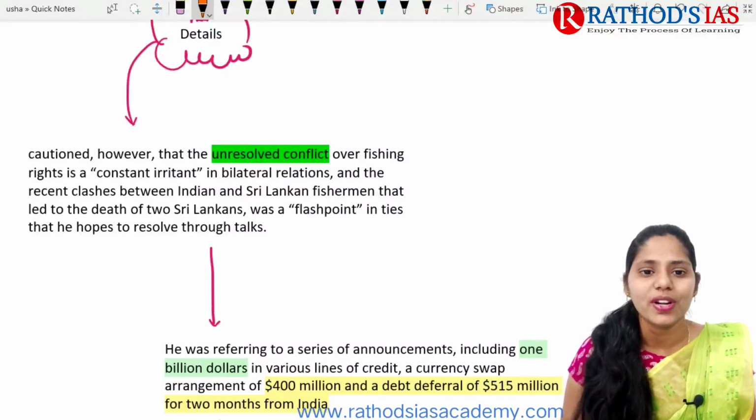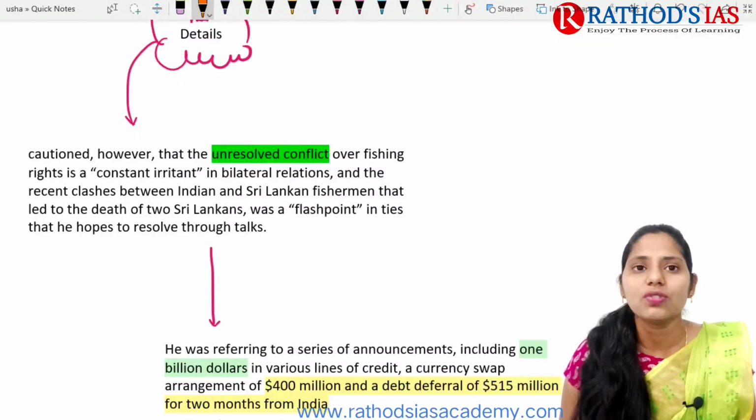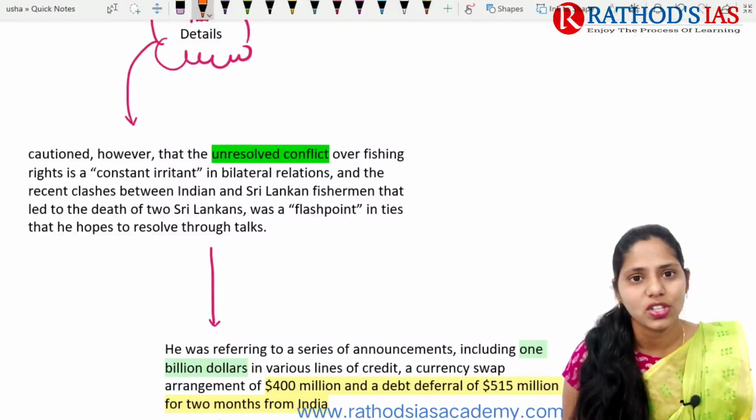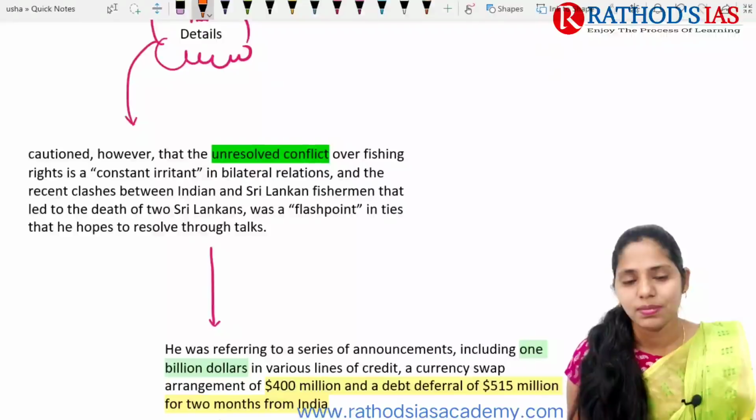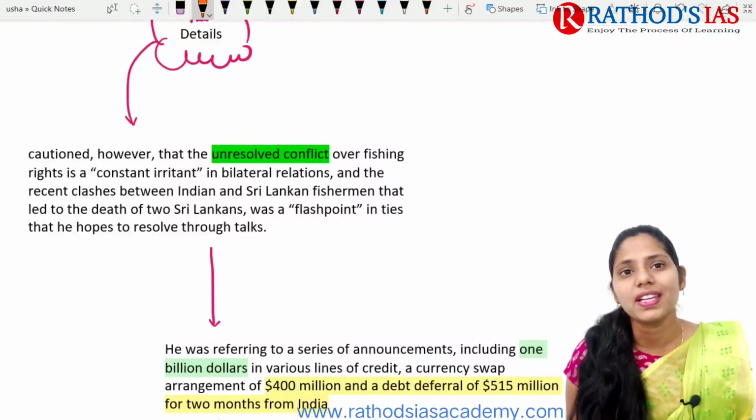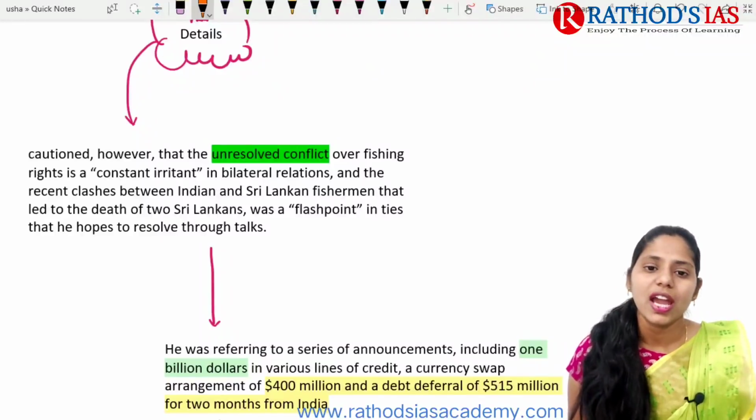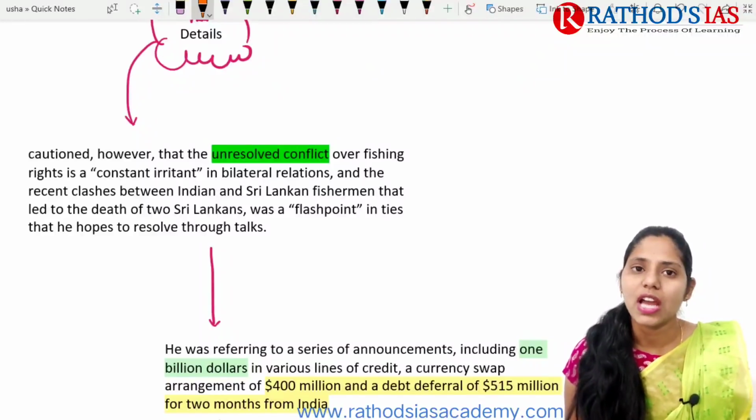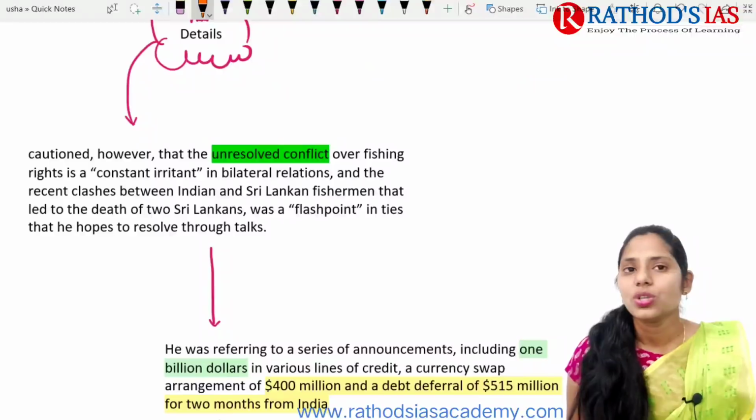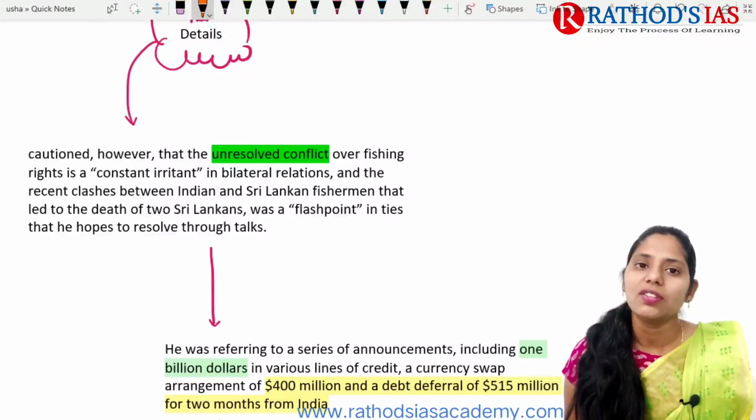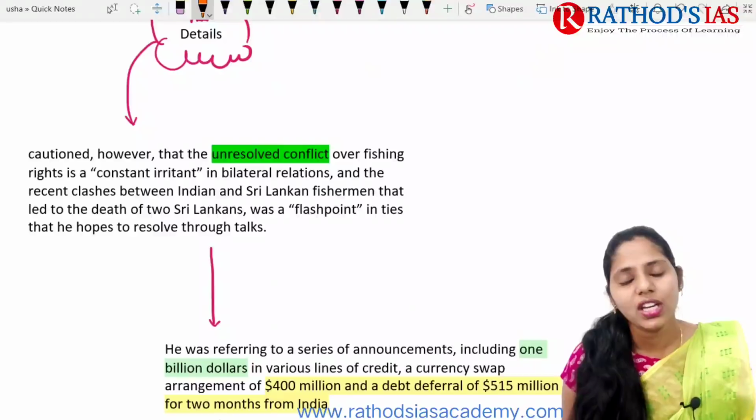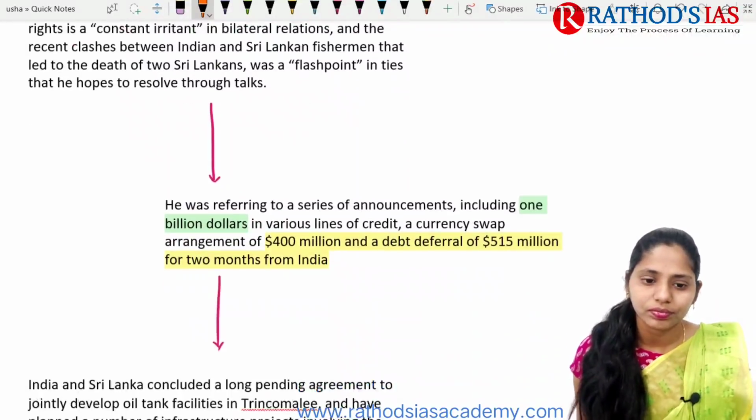Some important things highlighted in this article: the Sri Lankan foreign minister said that the relationship between India and Sri Lanka is good now, but there is an unresolved conflict regarding the fishermen issue between India and Sri Lanka. It is one of the biggest challenges in the bilateral relations. Recently a clash happened between Indian and Sri Lankan fishermen, and because of these clashes, 2 Sri Lankan fishermen died. It is one of the flashpoints, or one of the important challenges that we are facing in India and Sri Lanka relations. In this context, he mainly said that we can resolve this issue by talks.